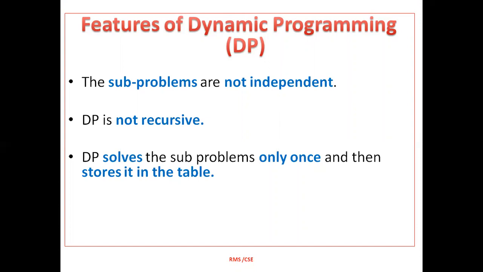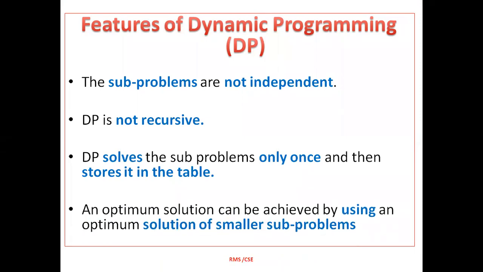Each subproblem will be solved only once, and the partial result will be stored in the form of a table, and that result can be used to solve the next solution. So in this way, by using the solution of some smaller subproblems, an optimal solution can be achieved.